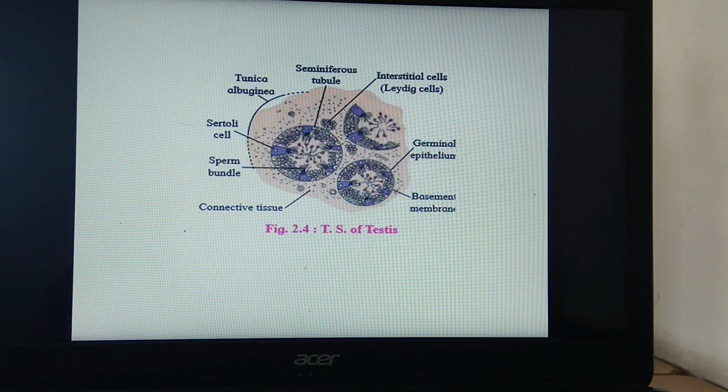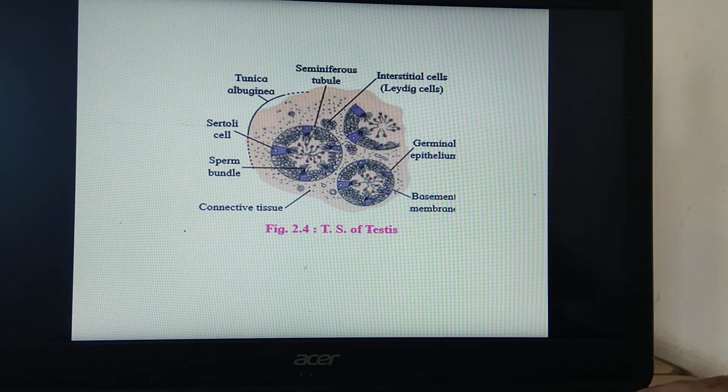This diagram shows the seminiferous tubules, and these seminiferous tubules are the structural and functional unit of testes, which are concerned with formation of sperms. In between these seminiferous tubules, you can see patches of cells, groups of cells in the connective tissue. This group of cells is called interstitial cells, also called Leydig cells. These Leydig cells are secretory in nature and are concerned with secretion of testosterone, and in one sentence we can say that testosterone is concerned with development of secondary sexual characters.